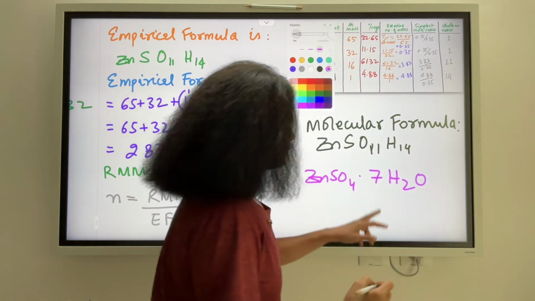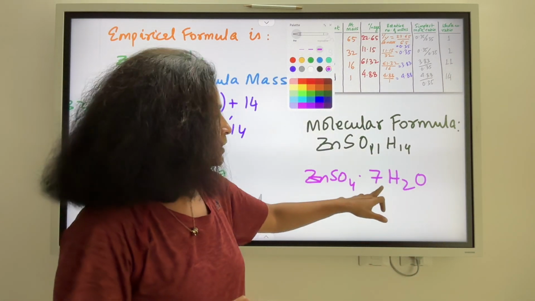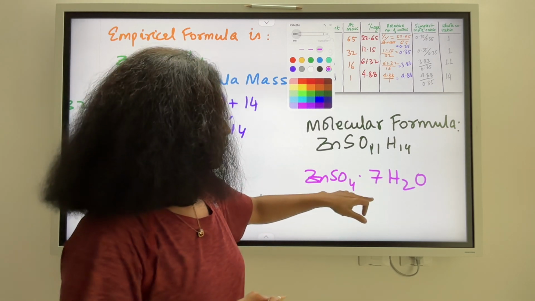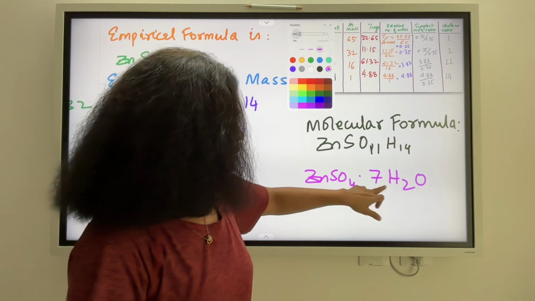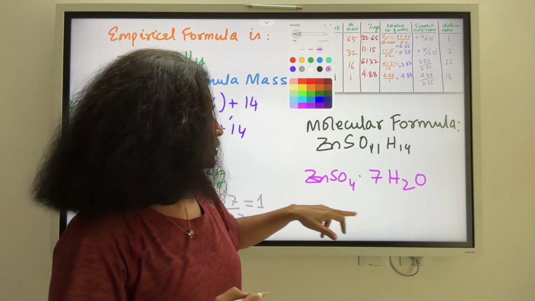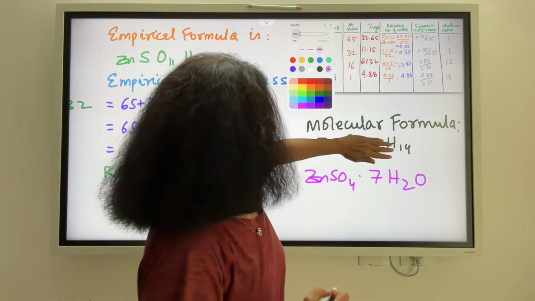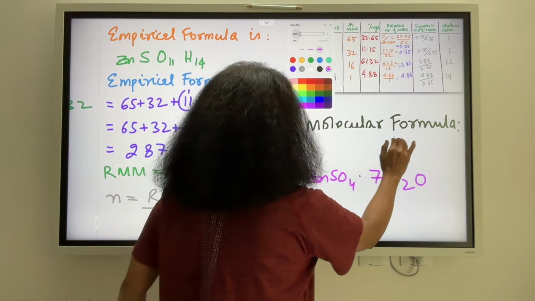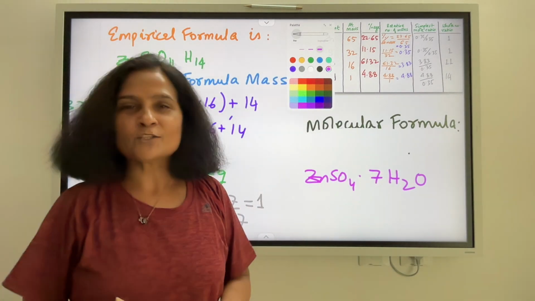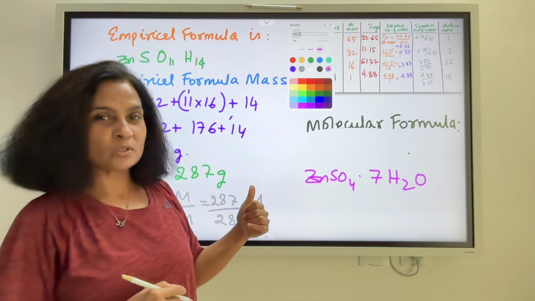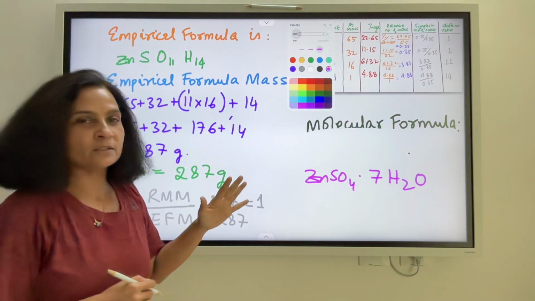Now check this out. 7 twos are 14 atoms of hydrogen, 7 atoms of oxygen, 7 plus 4, 11 atoms of oxygen. Zinc of course is 1, sulfur of course is 1. So my molecular formula is ZnSO4.7H2O.